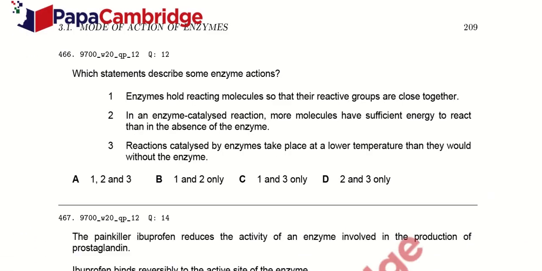Which statement describes some enzyme actions? Enzymes hold the reactant molecules so that their reactive groups are close together. And in an enzyme catalyzed reaction, more molecules have sufficient energy to react than in the absence of the enzymes, because the enzymes speed up the reaction and lower the activation energy. Reactions catalyzed by enzymes take place at a lower temperature than they would without the enzyme. Yes, if the enzyme is present, then a lower temperature will be required to perform the reaction. So option A here is the right answer.